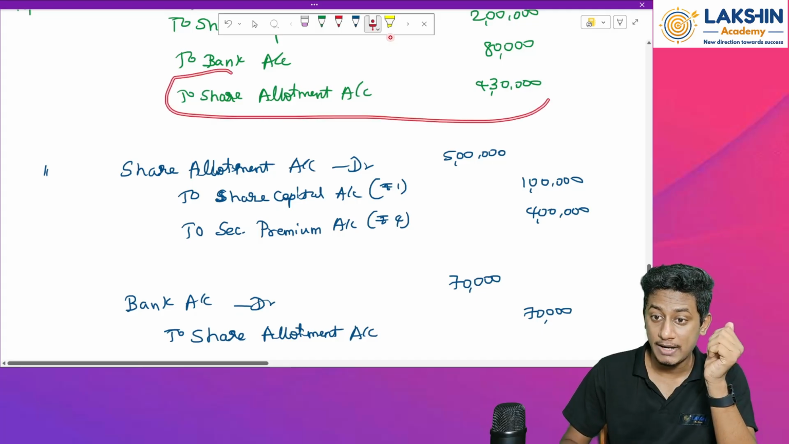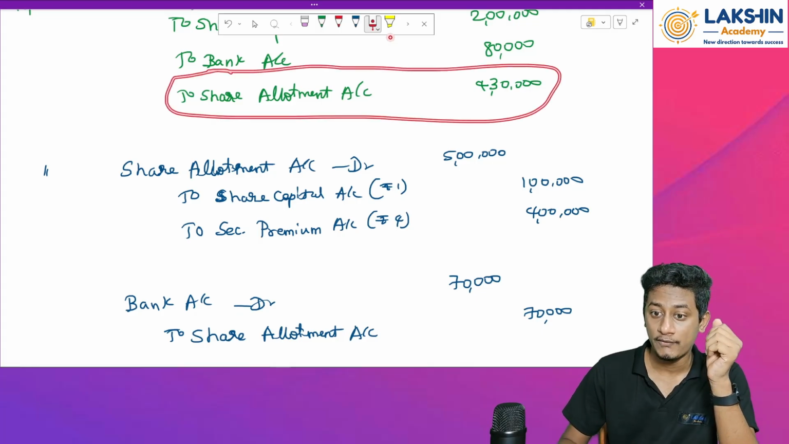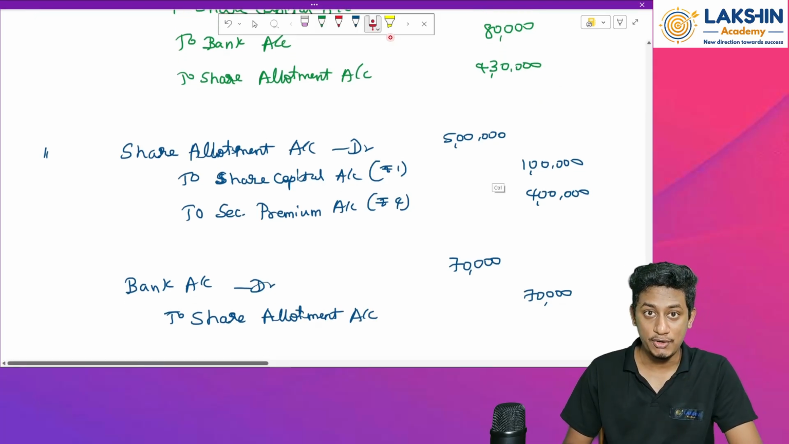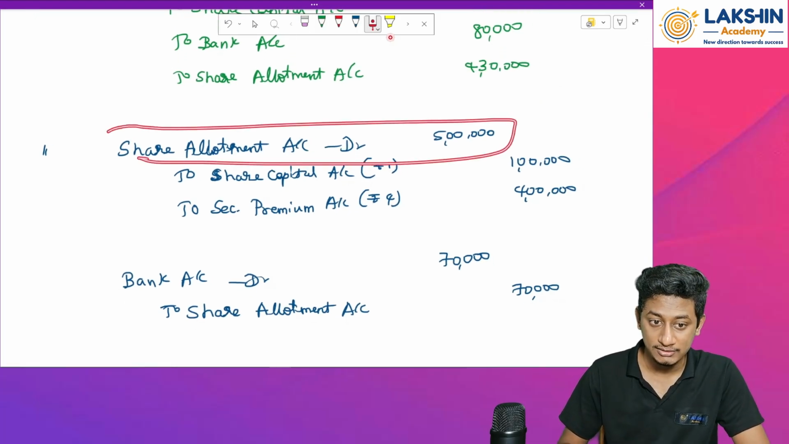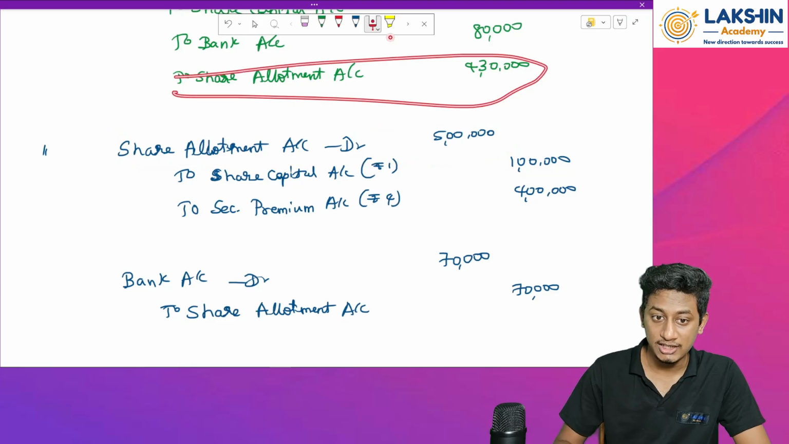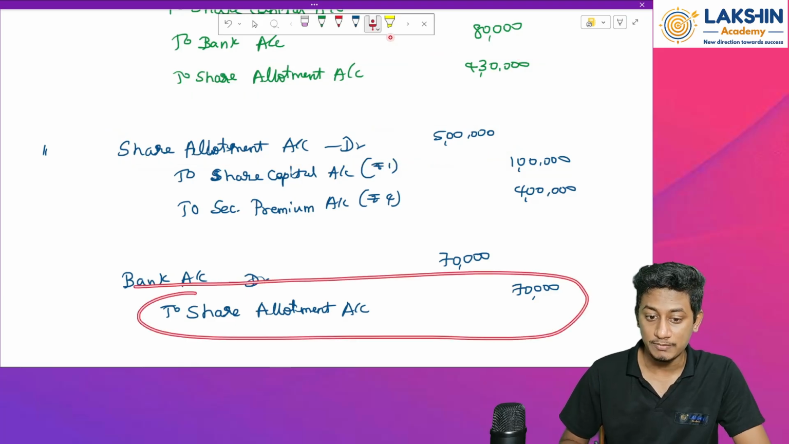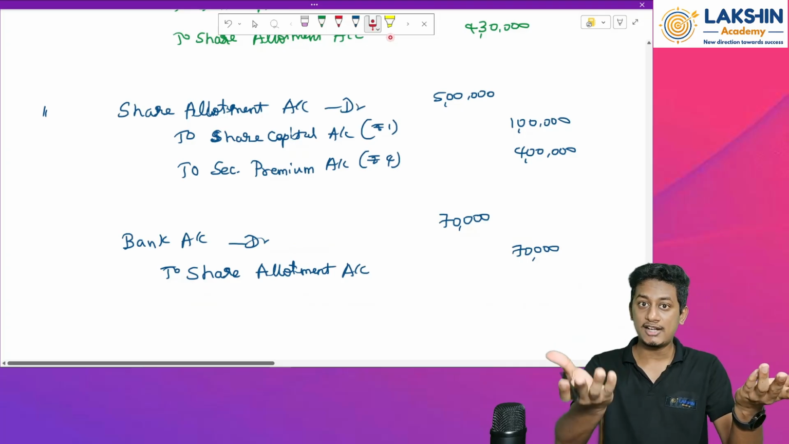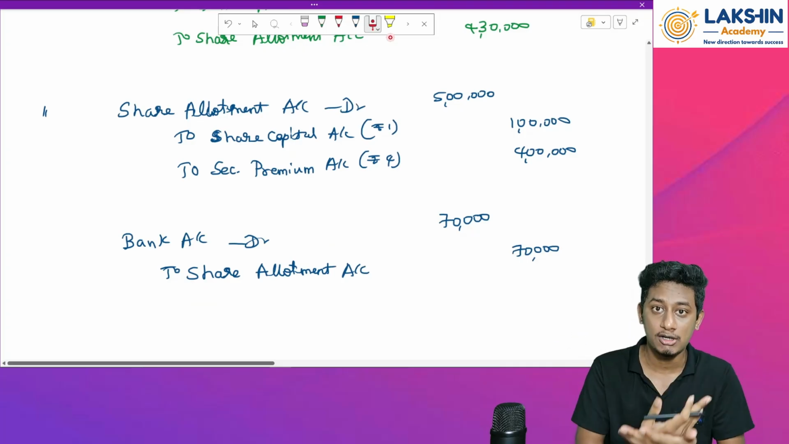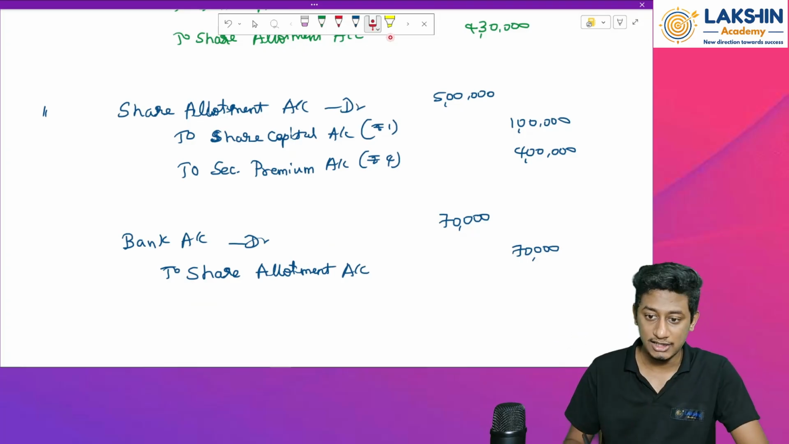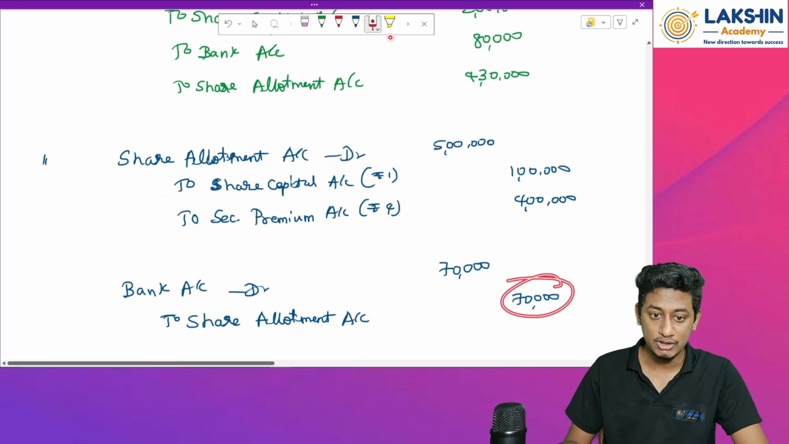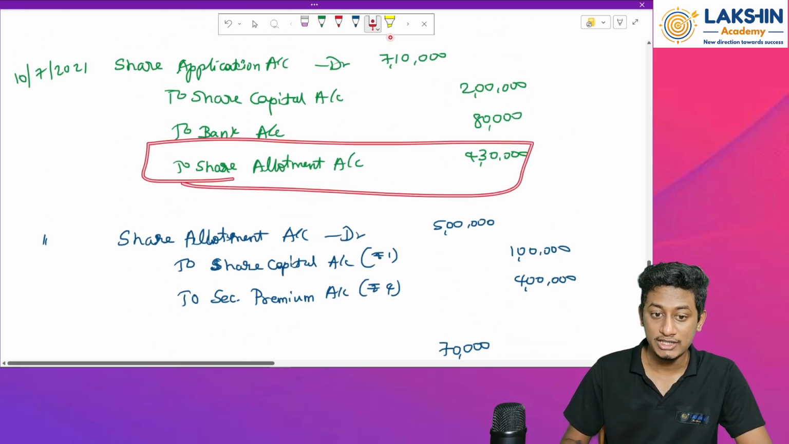Remember, we had already passed one entry over here for 4 lakh 30,000 rupees. So at the end of the day, if you sum it up, in debit I have 5 lakh. In credit, I have 4 lakh 30,000 plus 70,000 rupees. How much will that be? Rupees 5 lakh. Debit 5 lakh, credit 5 lakh. That means my entries are already cancelled out, right? So skip it. The entry will be for rupees 70,000 only, because I have already passed the entry for the adjustment over here for rupees 4 lakh 30,000.